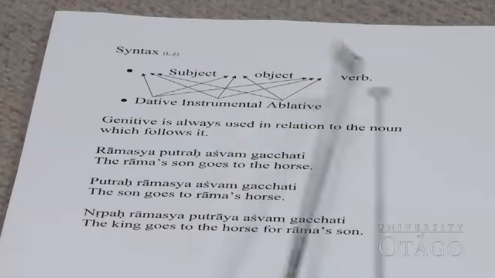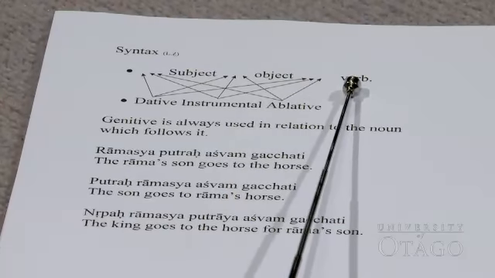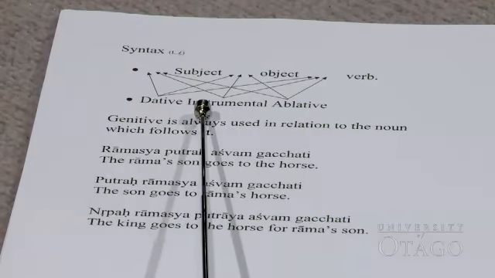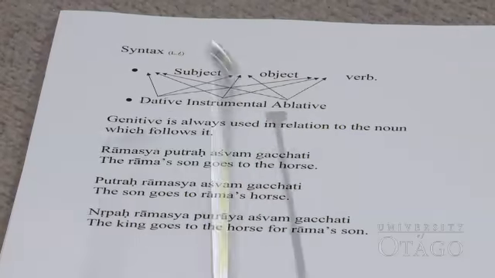Now let's see syntax. For this lesson 6, we have learned from lesson 4 that subject you put here, object and verb. Then you have learned dative, instrumental and ablative.